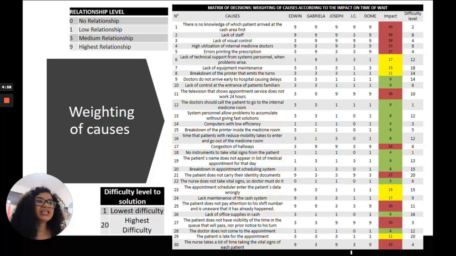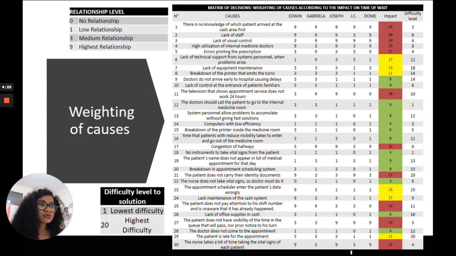So here we can see our decision matrix. We have a list of causes, in total 30, and we put a score that goes from 0 to 9, where we establish a relationship. Each team member established one score for each cause, and then we summed up all those scores and got our impact.